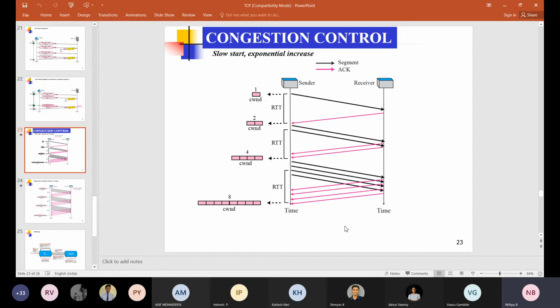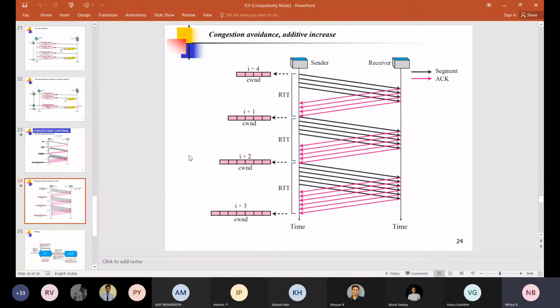Okay, clear? According to the first problem, we have to start this exponential increment at one point. That point is given by the threshold value called the slow start threshold, SS threshold. Whenever the congestion window reaches the threshold value, we stop the exponential increment and go to the next phase, that is congestion avoidance.